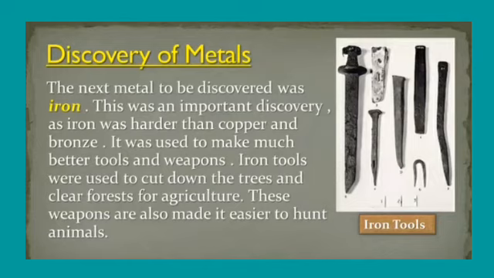For construction of buildings, bridges, apartments, for railway tracks and rail engines, or for the construction of industries, companies, etc. We use it for these purposes, students, because it is much harder than copper and bronze.